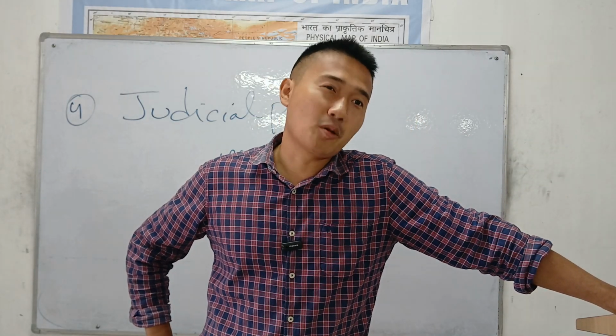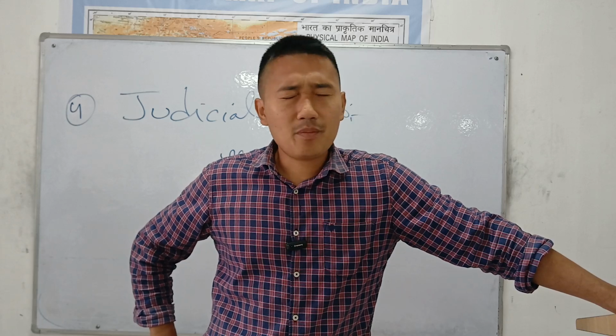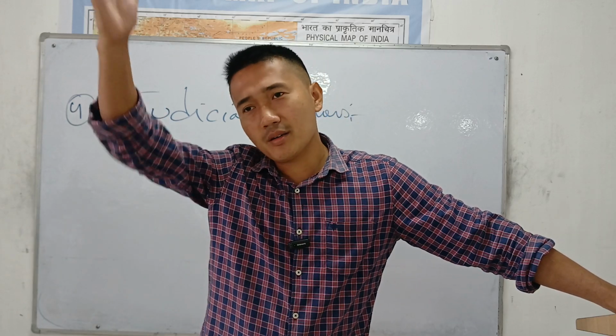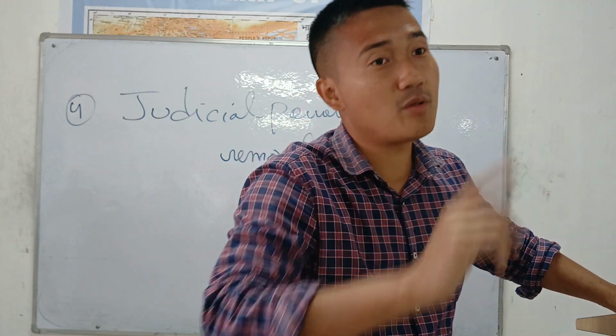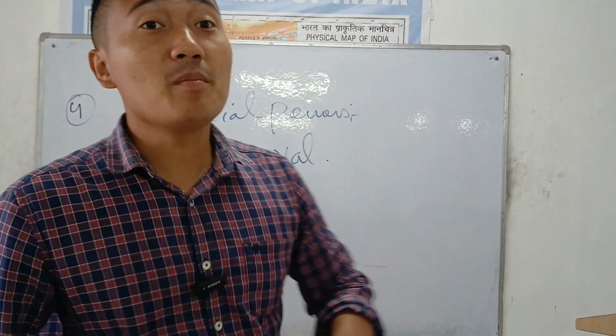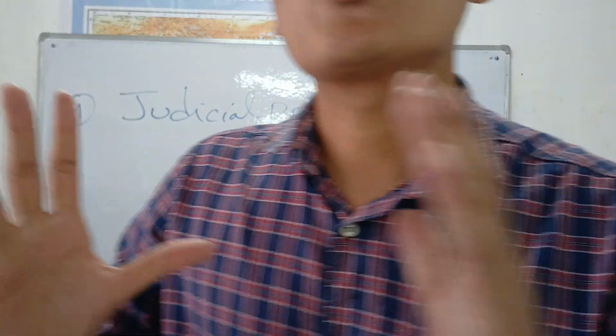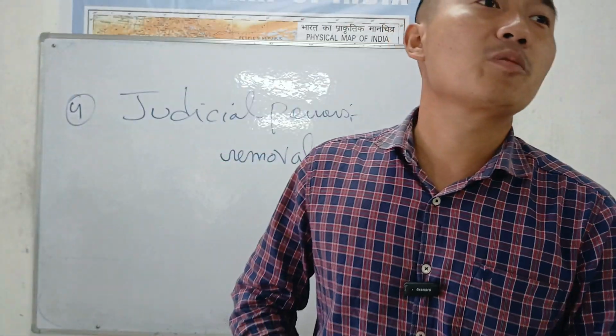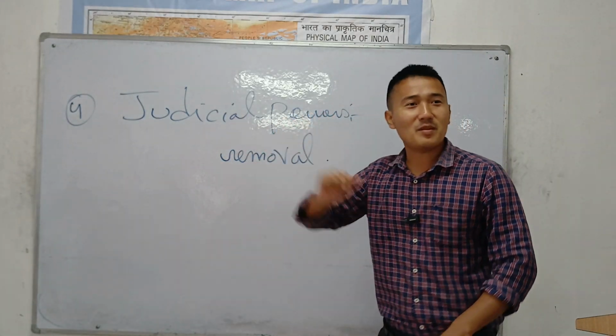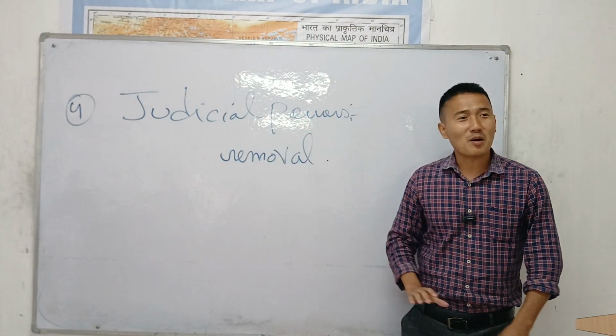So no person is above the constitution. Remember this. Any person in India, know how powerful you are. If you work against the constitution, you can be removed, which means removal. Impeachment. Impeachment means removal. So who can remove? It's the Parliament of India, which means the judicial powers.